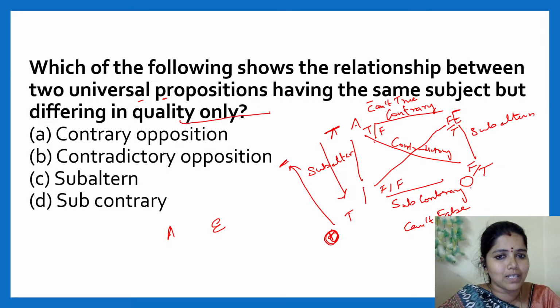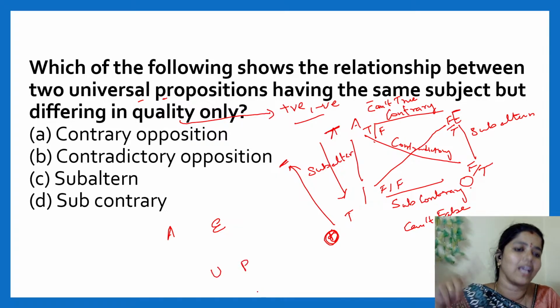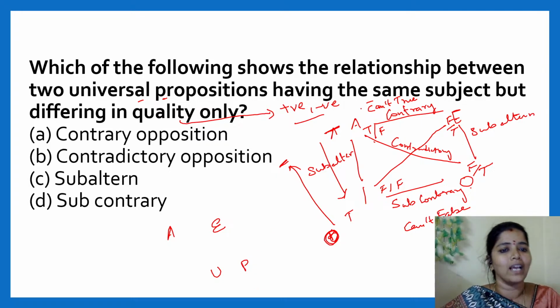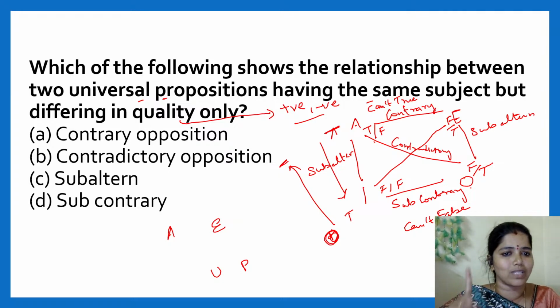What do we use to represent quality? If it is positive or negative, we say it is quality. When we say universal statement or particular statement, that is quantity. Take this diagram: A and E are the two universal propositions.